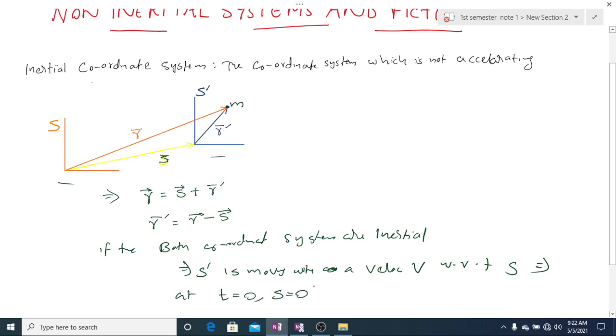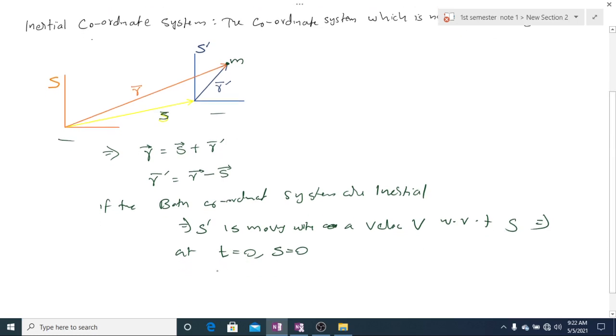That is, initially both the coordinate systems coincide. Later, since the second coordinate system S prime is moving with a velocity v with respect to S, after a time t, S will be equal to Vt, since V is the velocity of S prime with respect to S.